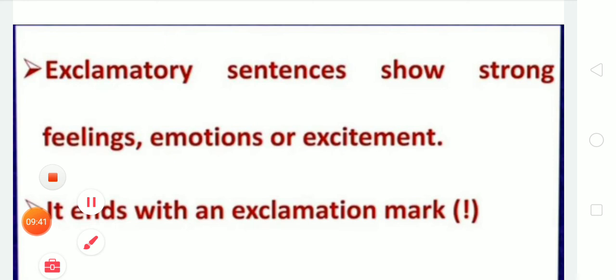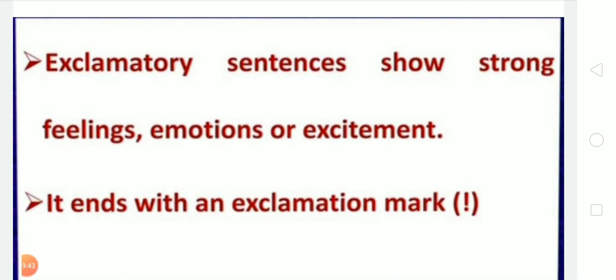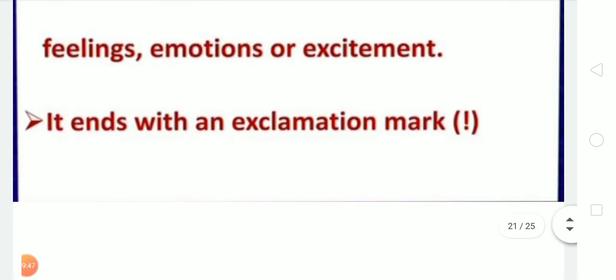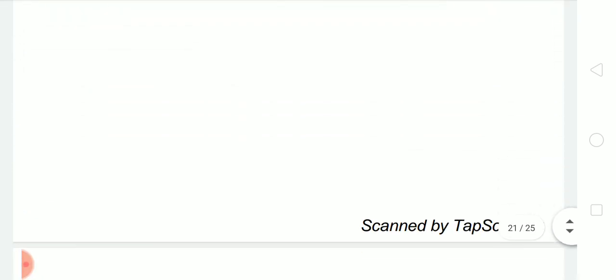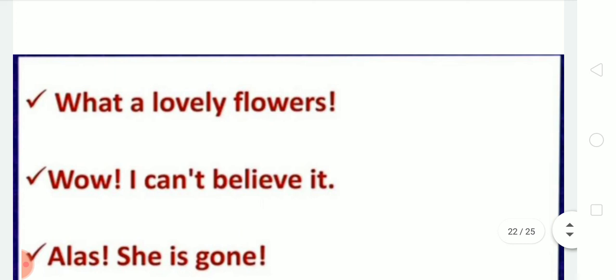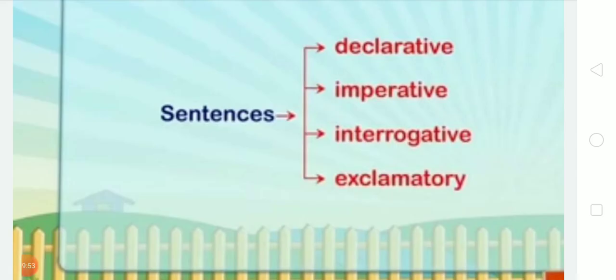So student, this is some information about the kinds of sentences. You must read and learn all the given examples, and you also write these given types of sentences in your notebook with good handwriting. So student, I hope you all understood about the kinds of sentences.